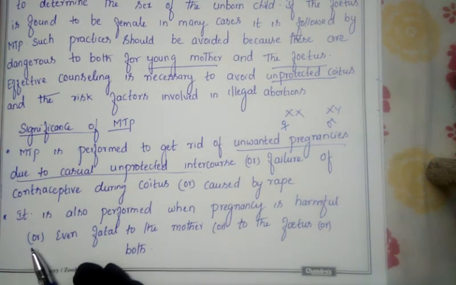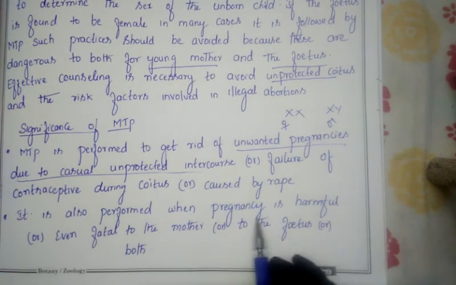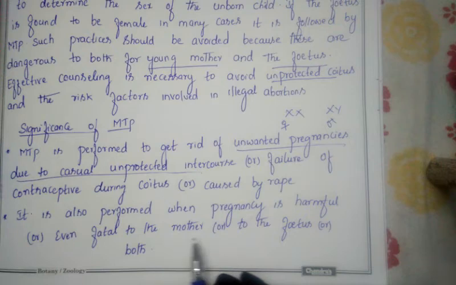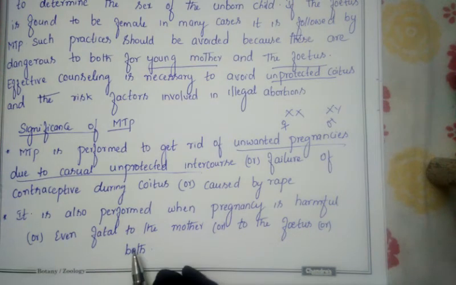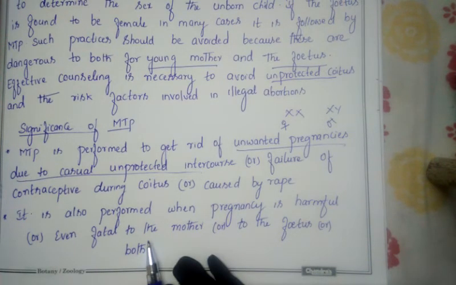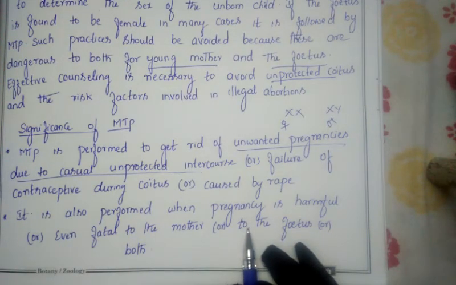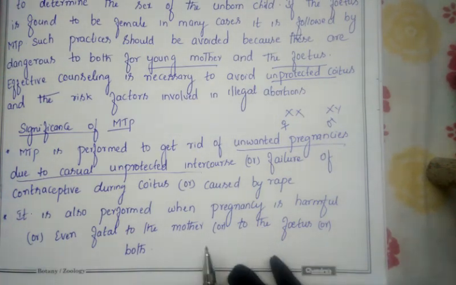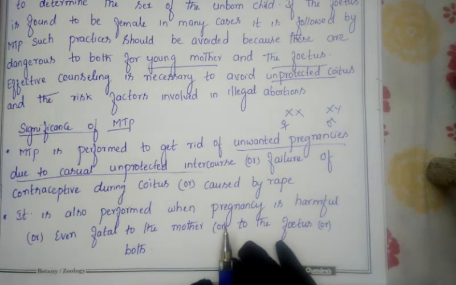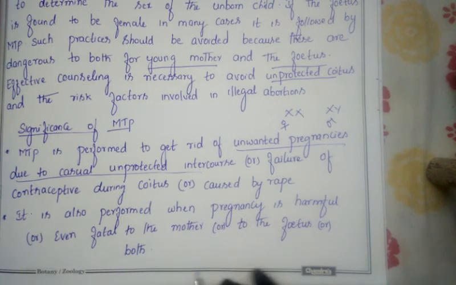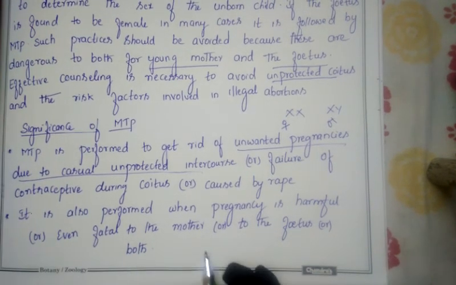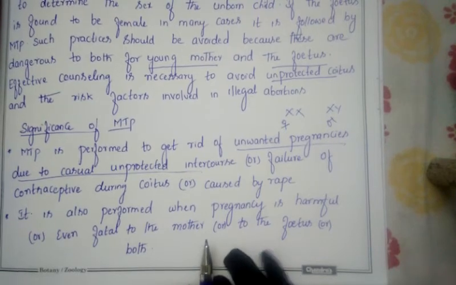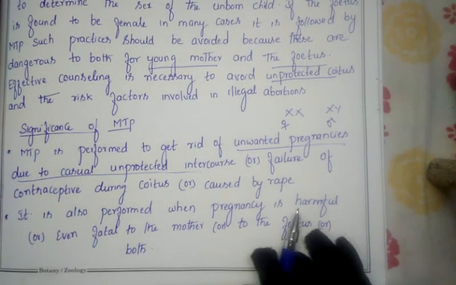Next is the second one. It is also performed when pregnancy is harmful, even fatal, to the mother or to the fetus or both. Even then MTP abortion is done. When will it be done? Suppose the pregnancy is harmful, the developing fetus or embryo present in the womb of the mother is in a deformed condition, or the baby has a certain disease, or the baby is not well developed and is in an abnormal condition.